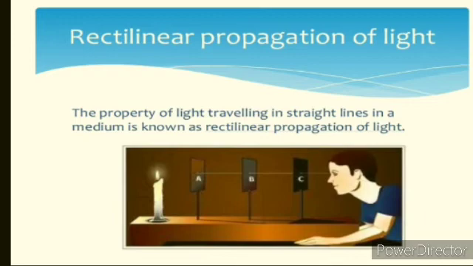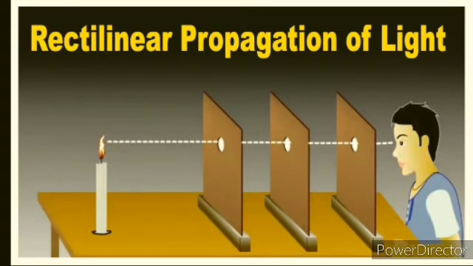Now shift one of the cardboards, say cardboard B, slightly and observe the flame of the candle again. You observe that the candle flame is visible only when the holes are in a straight line at the same height. So with this activity we can understand that light can travel in a straight line only. This is also the figure of the activity which we discussed.